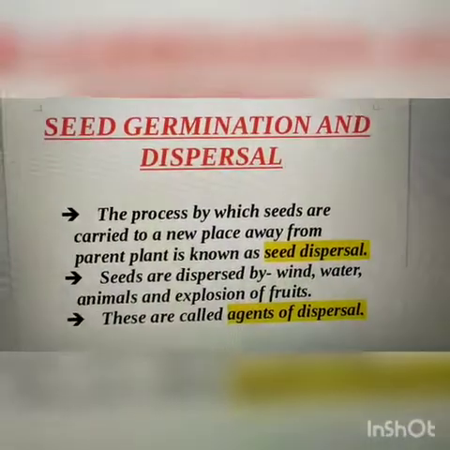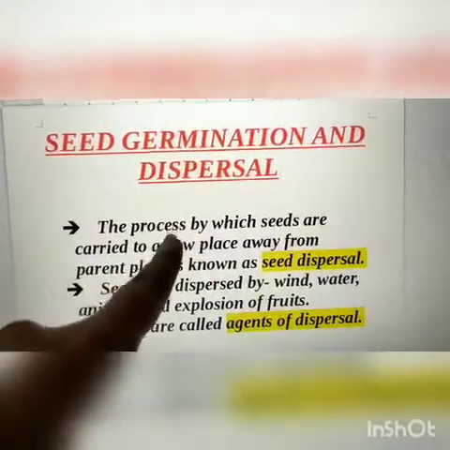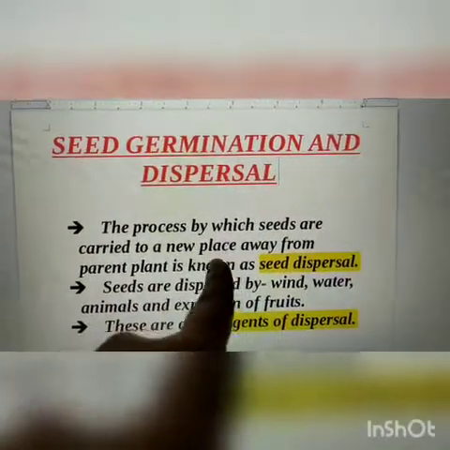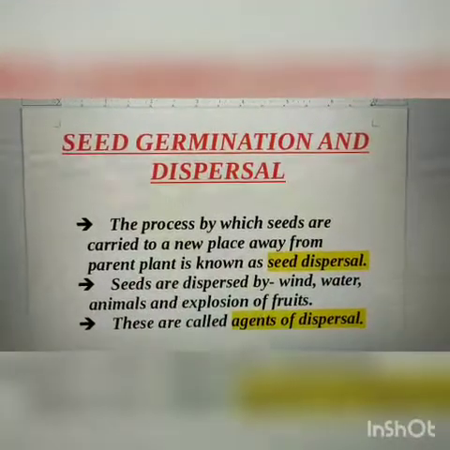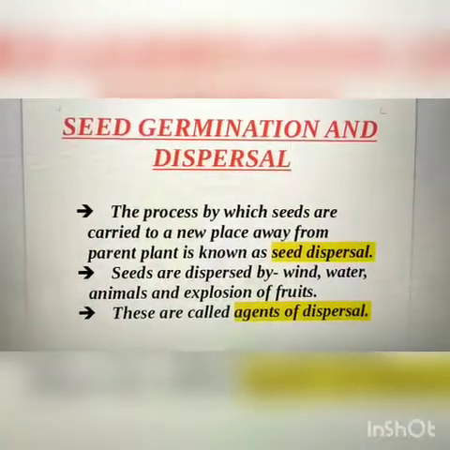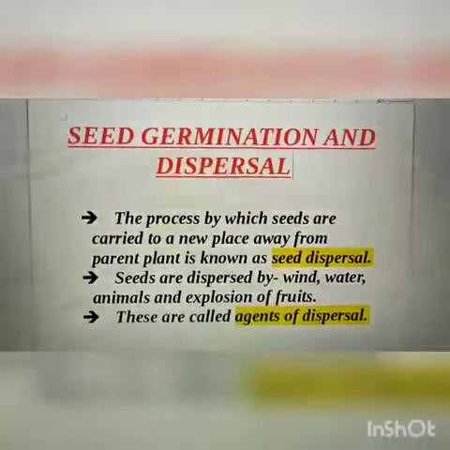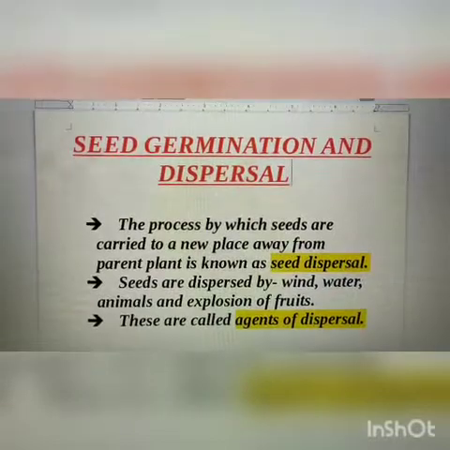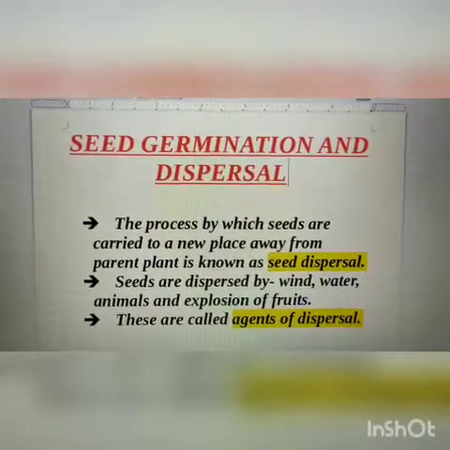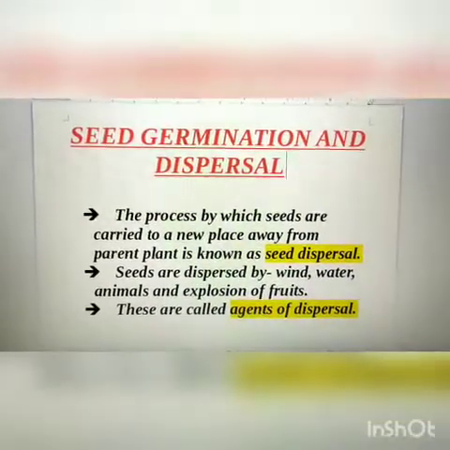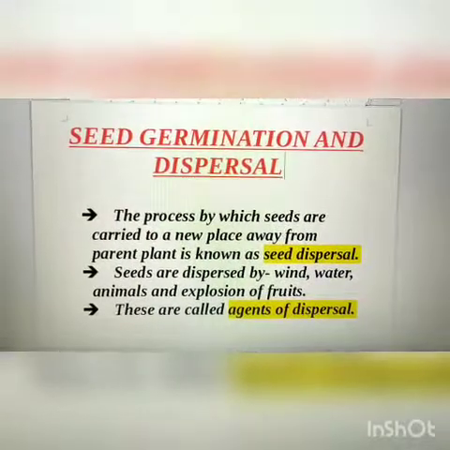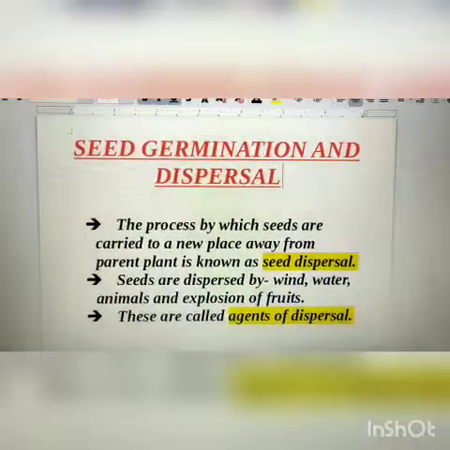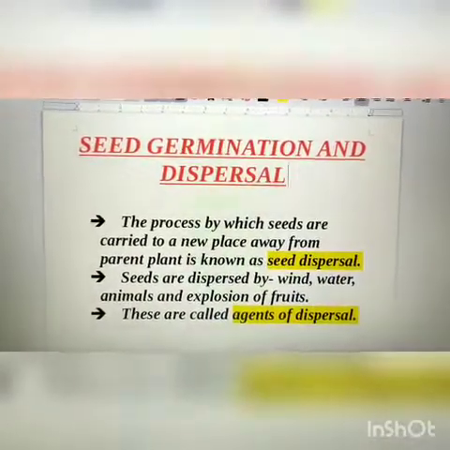So, seed dispersal is the process by which seeds are carried to a new place away from parent plant. Repeat after me, students. The process by which seeds are carried to a new place away from parent plant is known as seed dispersal. Or in a simple sentence, you can say that the traveling of a seed is known as dispersal. Okay?